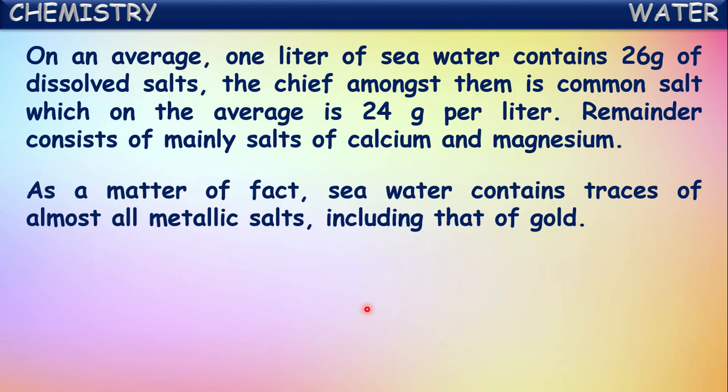So, as a matter of fact, seawater contains traces of almost all metallic salts, not only sodium salt, calcium, and magnesium salts. Almost all metallic salts are present in seawater. This includes that of gold also. So, we can say almost all metallic salts are present in the seawater, but in traces. The largest existing salt is sodium salt, that is sodium chloride.